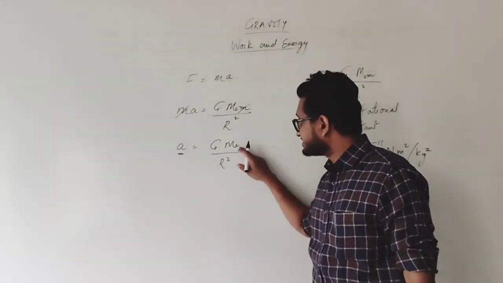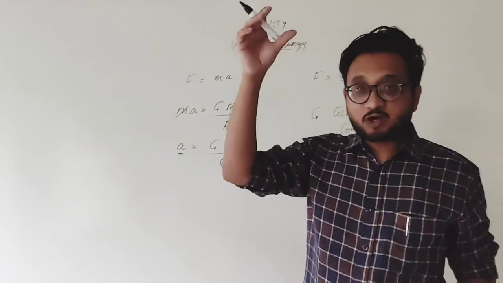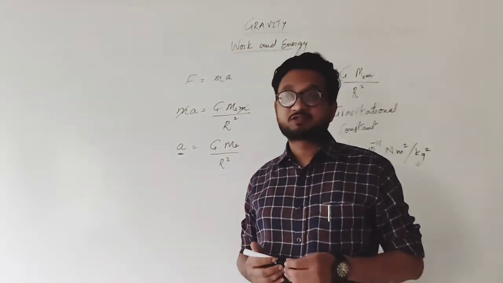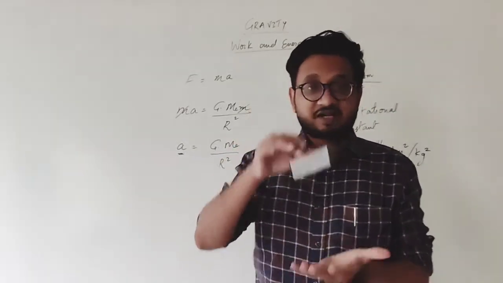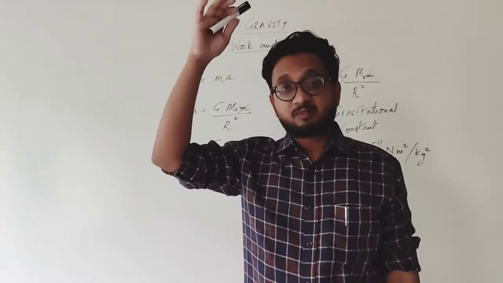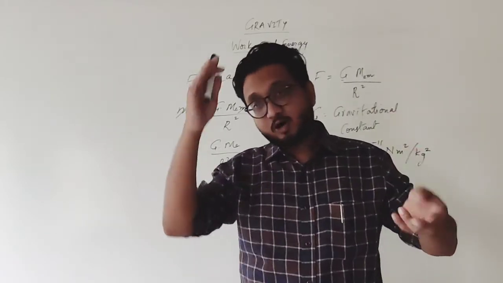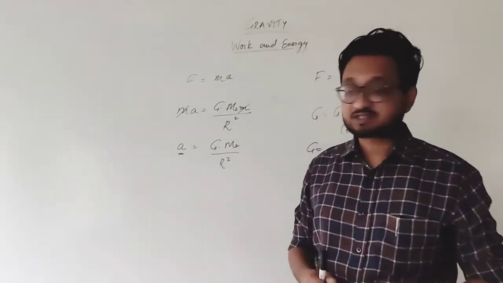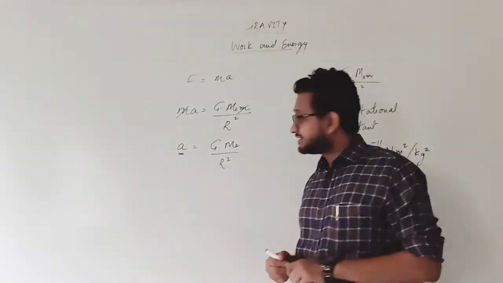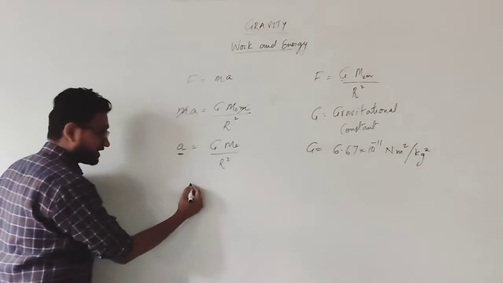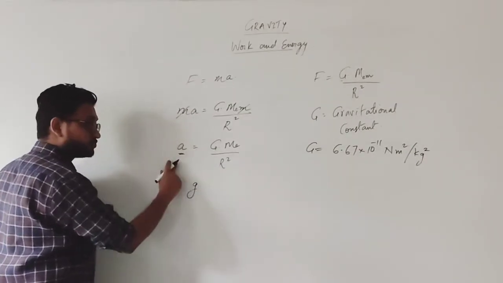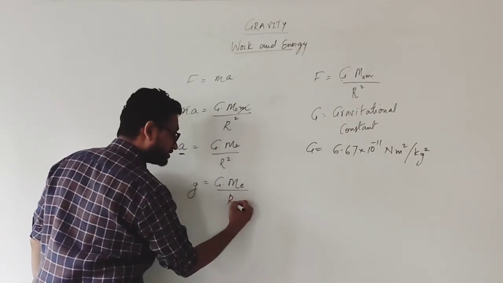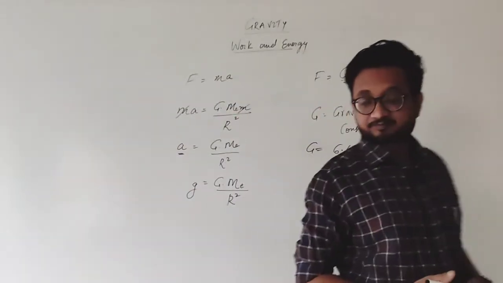As you can see over here, there is no mass of the object. So if the object is free falling, it does not depend on the mass of that object. If a small pencil is falling, or a heavier box is falling, the pencil and the box are both going to fall with the same acceleration. It is going to remain the same, and that is why this acceleration due to gravity is given a symbol small g, that is G into M of the earth upon radius of earth square.